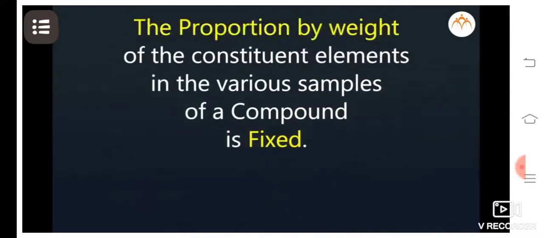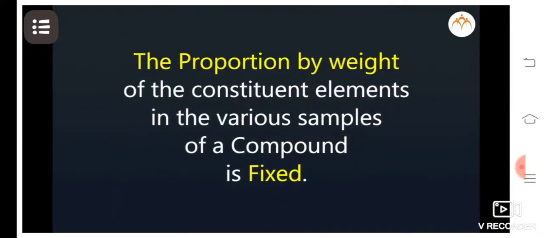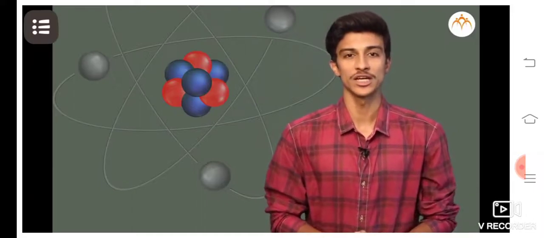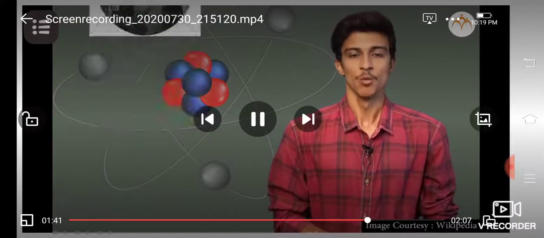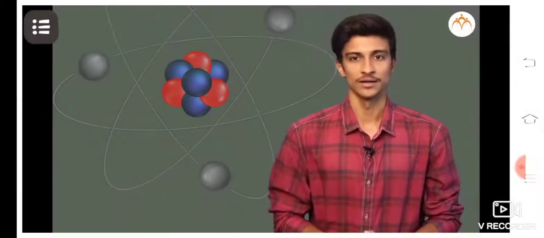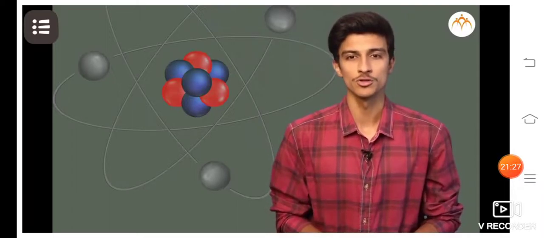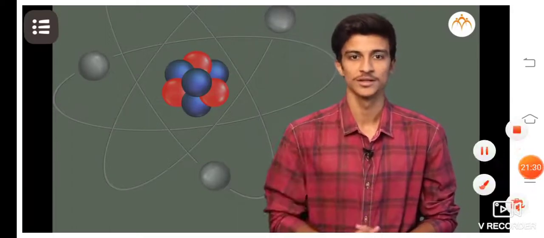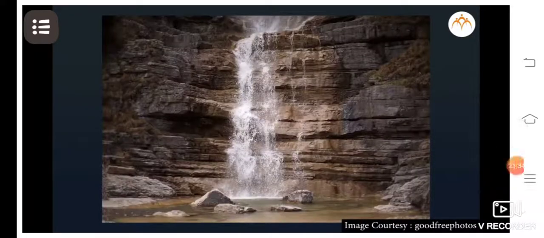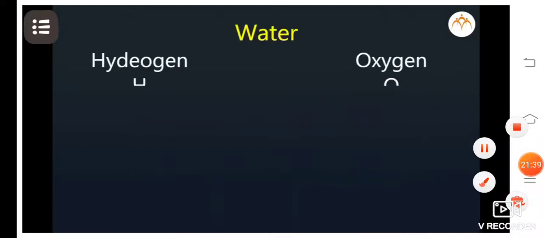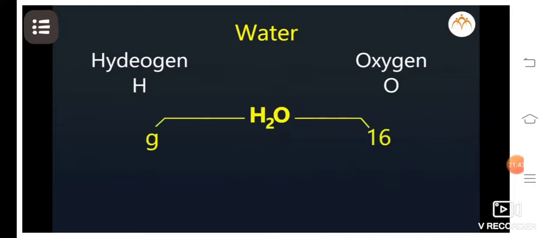The law states that the proportion by weight of the constituent elements in the various samples of the compound is fixed. This law was stated by French scientist J.L. Proust. One more important thing which we have to understand is that though the source of the compound is different, the proportion of the constituent elements is always fixed. Suppose we are getting water from different sources as a product of different reactions. Even then, the proportion by weight of hydrogen to oxygen in water is always 1:8.